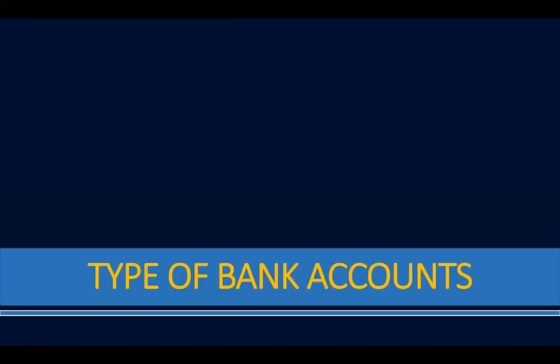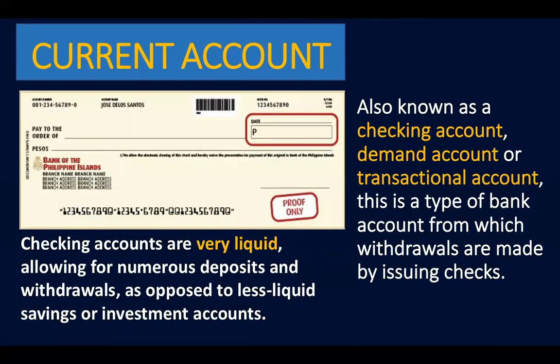Now, there are different types of bank accounts that you can choose from. One is the current account. A current account is also known as a checking account or a demand account or transactional account. So this is a type of bank account from which withdrawals are made by issuing checks. So this is an example of a check. This is a BPI check. Okay, so you can see here the date, the amount in words, of course, in figures. And of course, you may customize your check with your name on it.